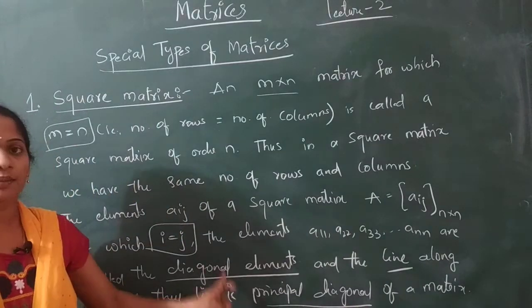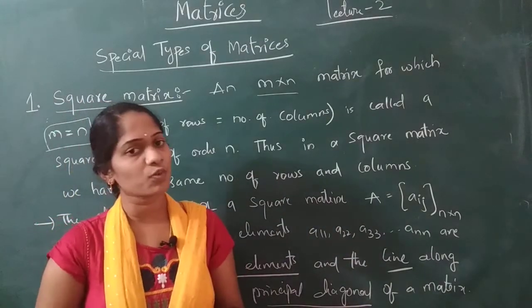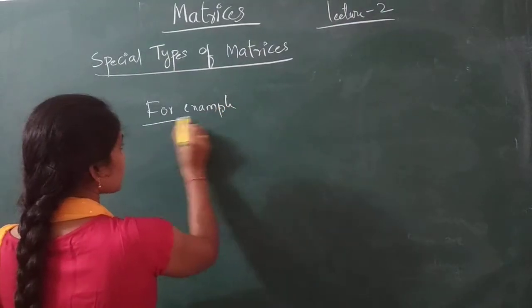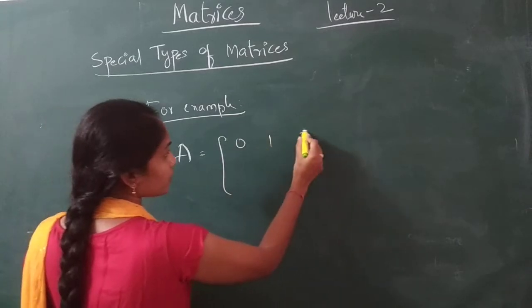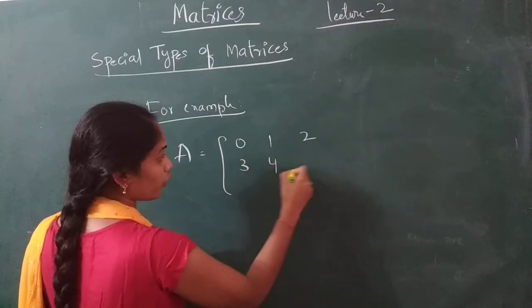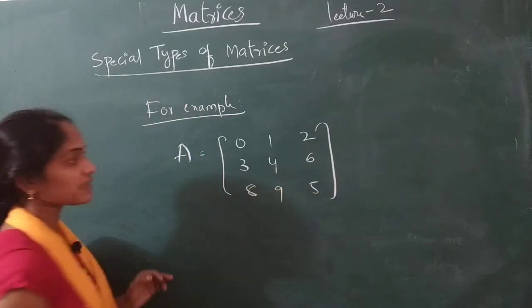Diagonal elements. The line passing through is known as the principal diagonal. Let us see one small example. Let us take a matrix A equal to 0 1 2, 3 4 6, 8 9 5. So this is a square matrix.